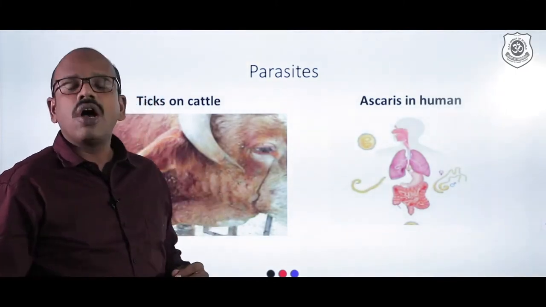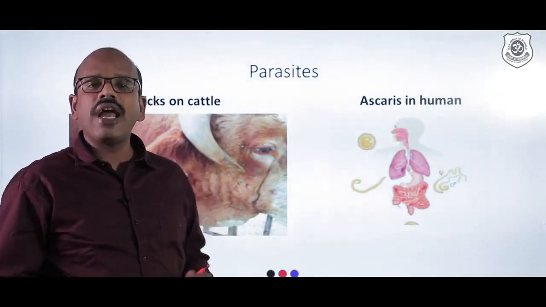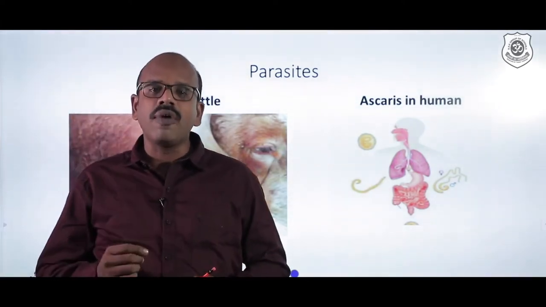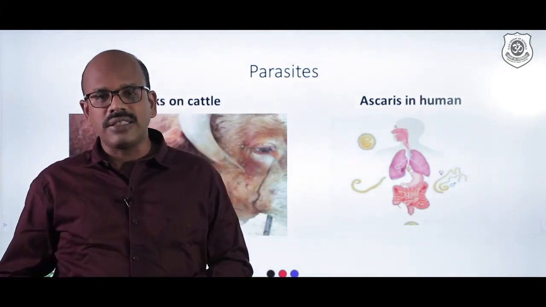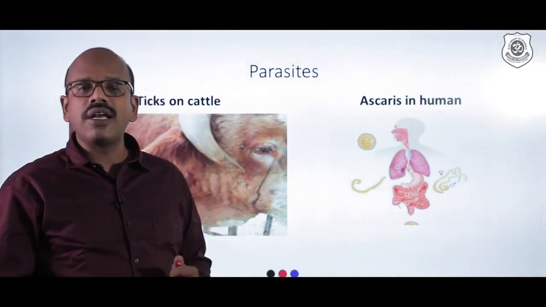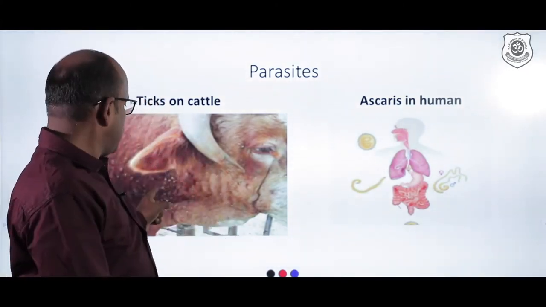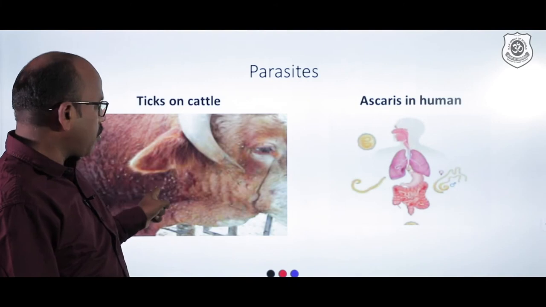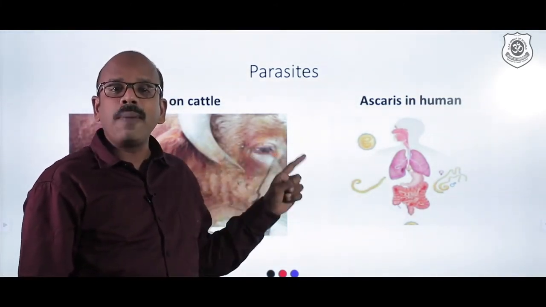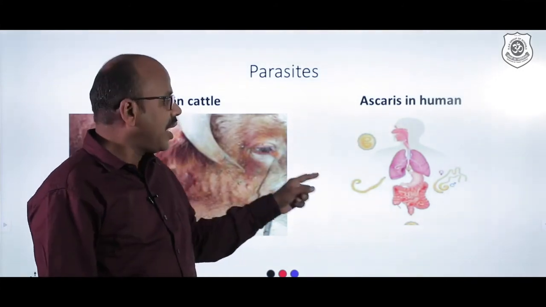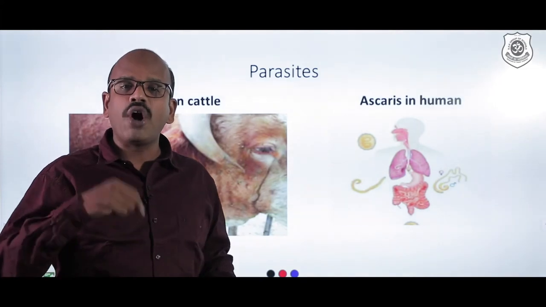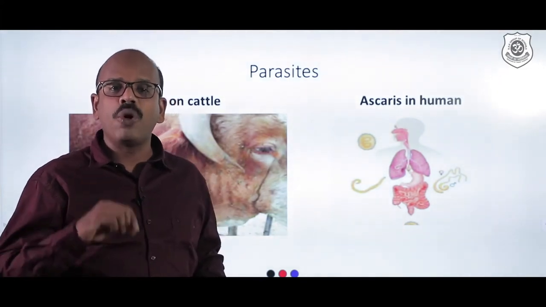And these parasites are basically classified into ectoparasites and endoparasites. The parasites that survive on the surface of other organisms and derive the nutrients, like ticks and mites, are called ectoparasites. Here you can see the ticks in the skin of the cattle. And the next is Ascaris. Ascaris is a type of endoparasite which lives in the alimentary canal of human beings. So they are inside the body of the organism, so we call it an endoparasite.